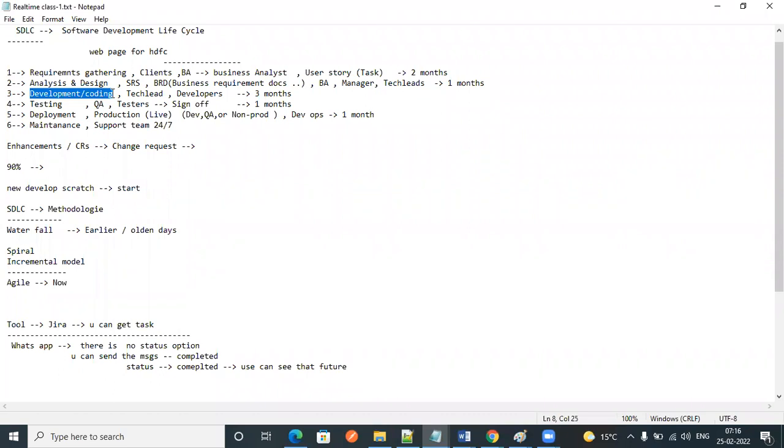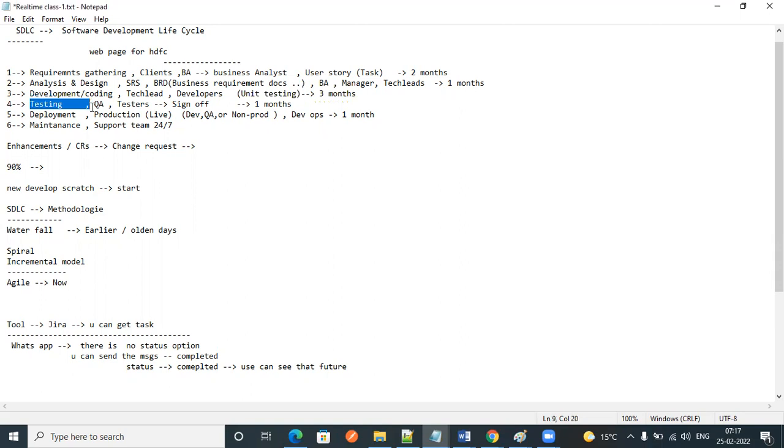In the development phase, tech leads and developers are involved. The developers will do the coding, and if they have any doubt, they will connect with the tech leads. Once the coding is done, in the development phase itself we will do unit testing. Once the development and unit testing are completed, we are going to move the code into the test region.